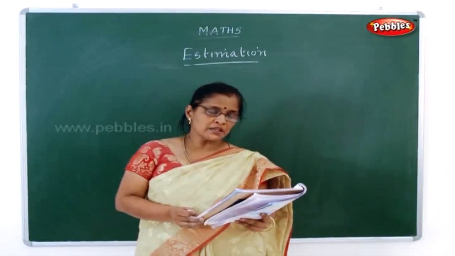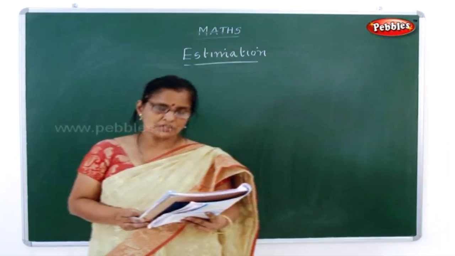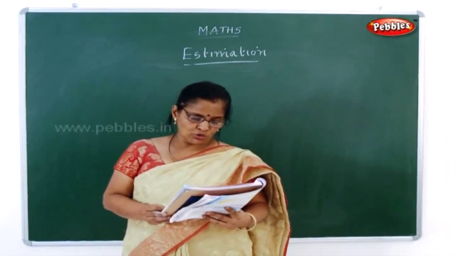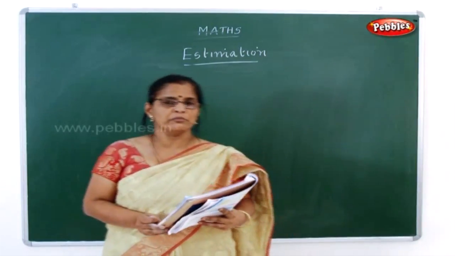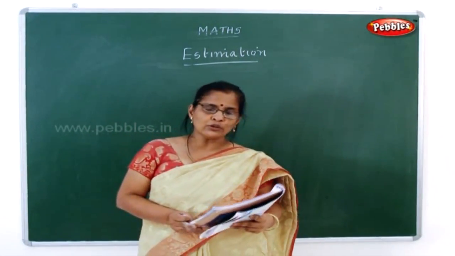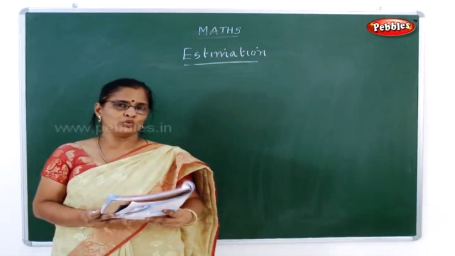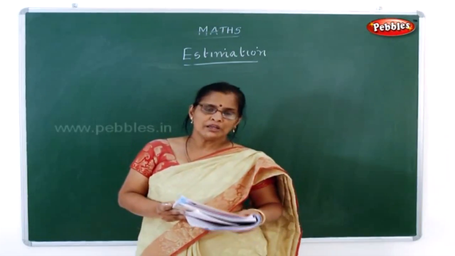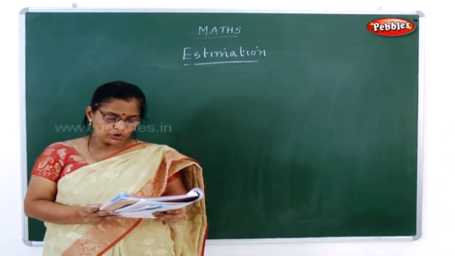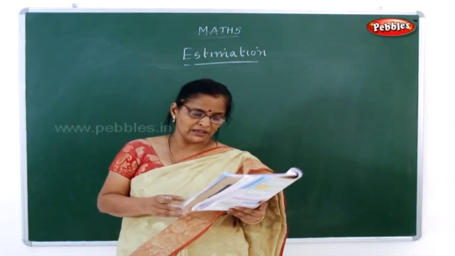See, the next one is the activity given in your book. Round off all the 2-digit numbers to the nearest tens. So what is the question? Round off all the 2-digit numbers to the nearest tens. What are the 2-digit numbers? 10 to 99. So 10 to 99, you have to round off to the nearest tens.